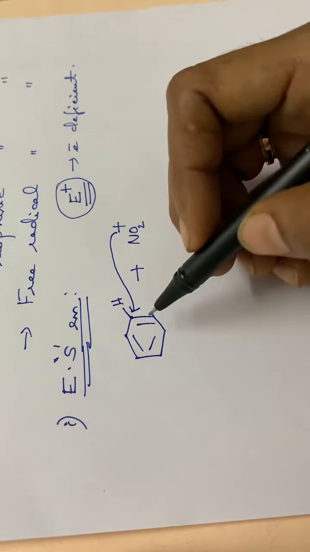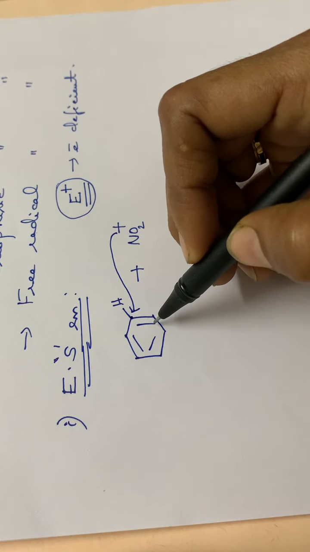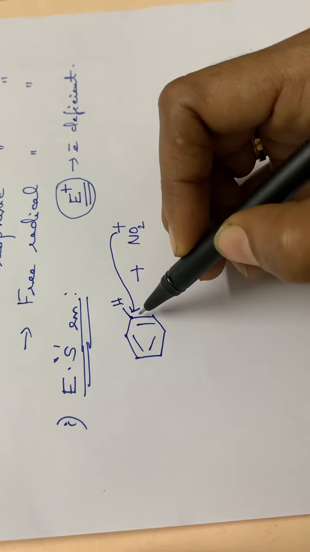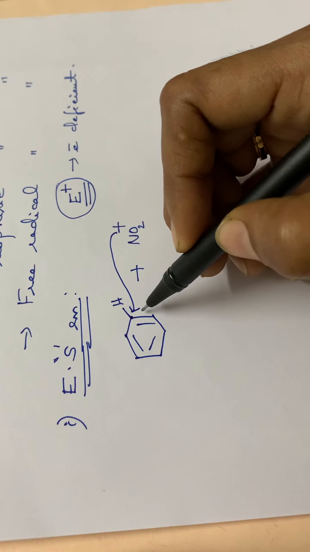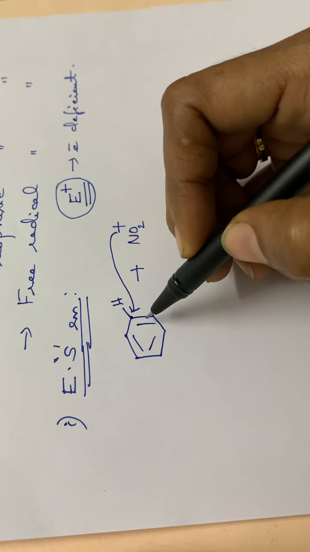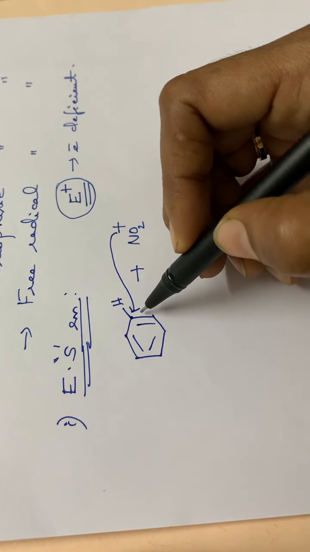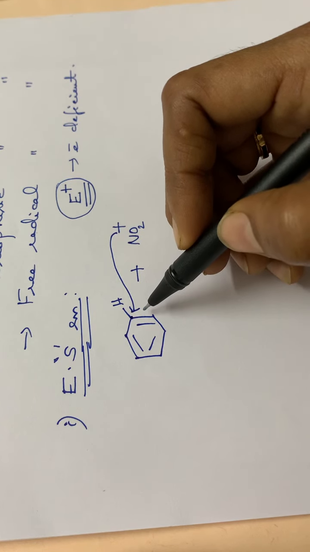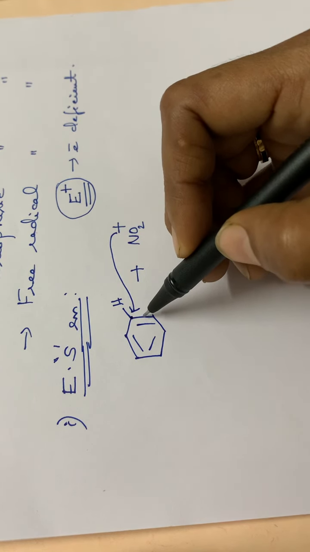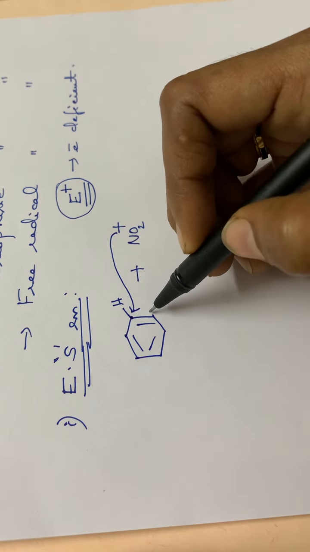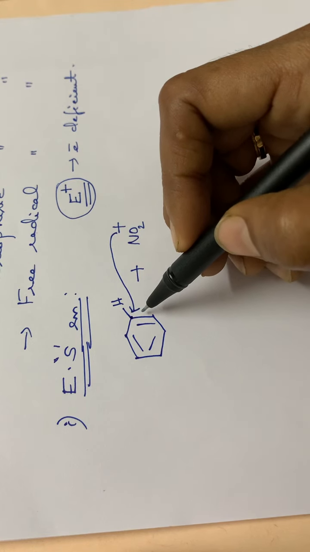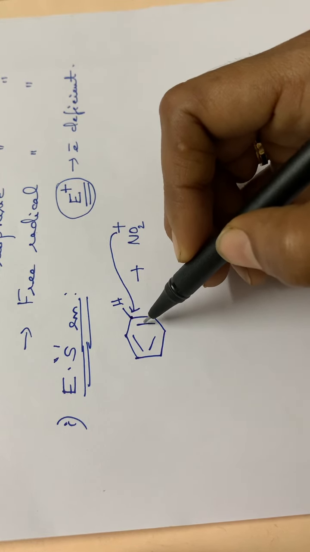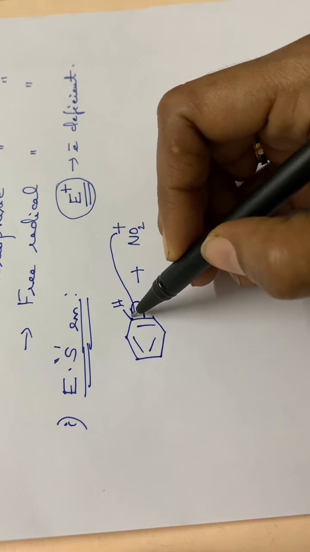What happens is that this double bond, the pi electron pair, will be shifted to one of the carbon atoms, so that one carbon will get a positive charge and another carbon will get a negative charge. Suppose this double bond shifts to this position.